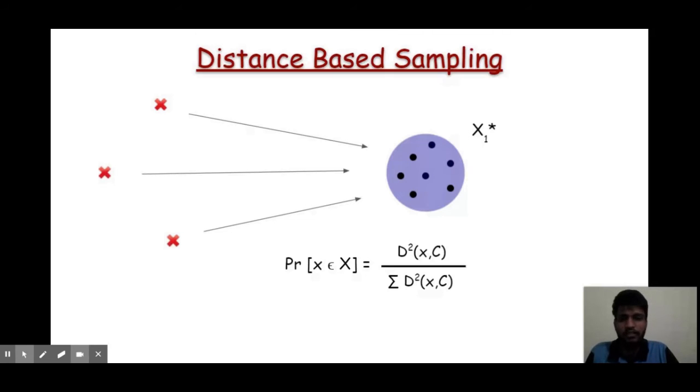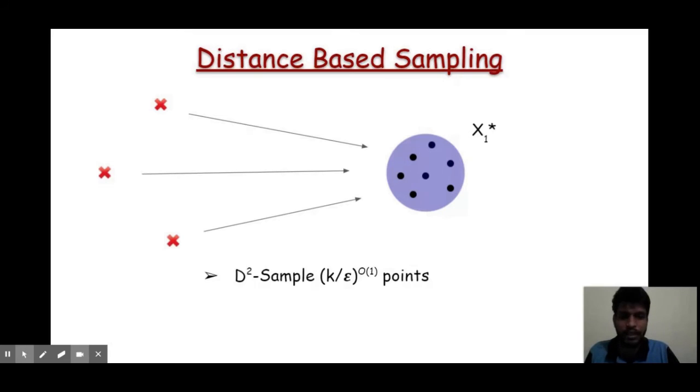Note that this won't be a uniform sampling. But we can show that if we sample a large number of points, then distance-based sampling also behaves like uniform sampling.